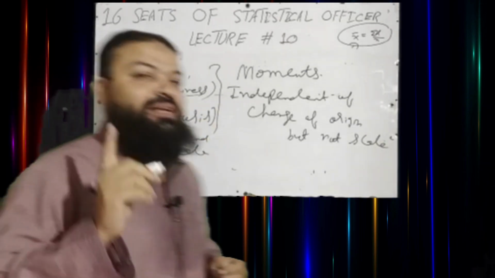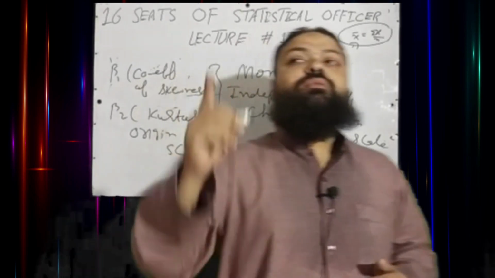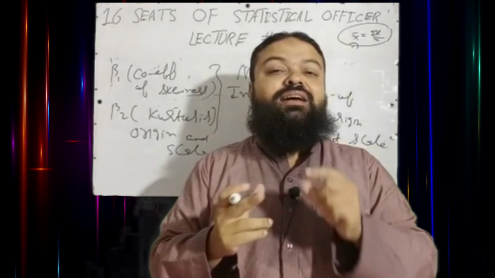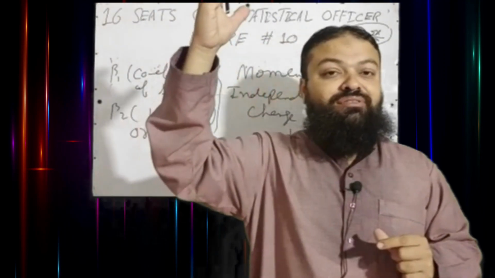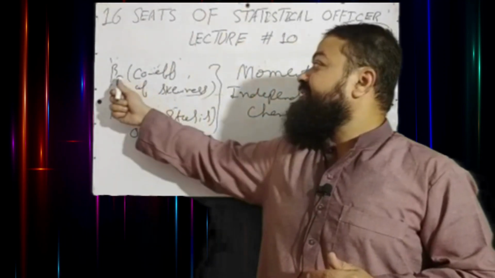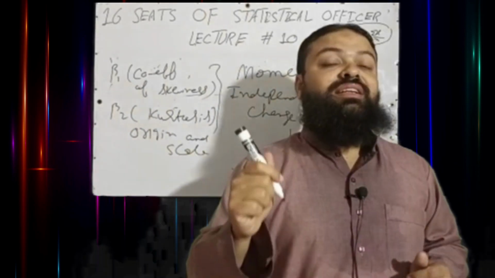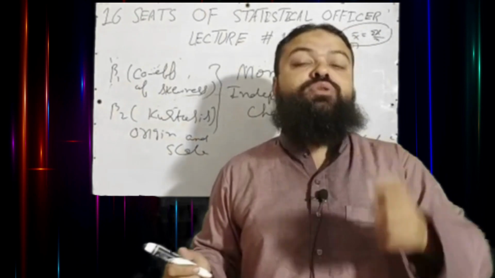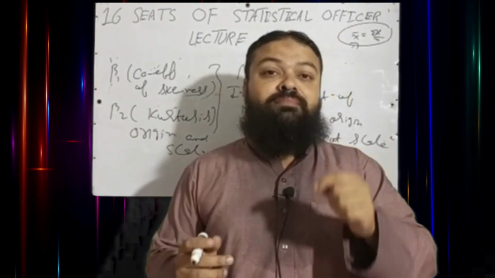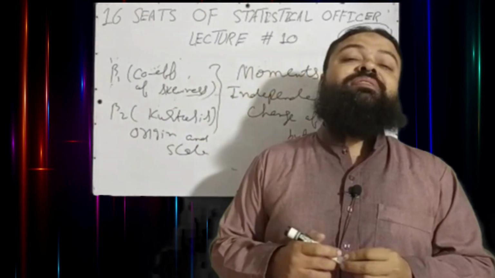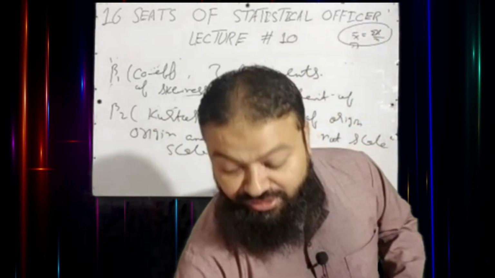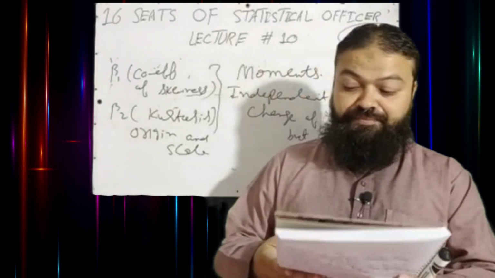If you plus or minus a constant value from all the values of x, or multiply or divide a constant number from all the values of x, then beta 1 and beta 2 are not affected. They are independent of origin and scale. These are the main important concepts, and all these questions can be asked in every written test of statistics papers.